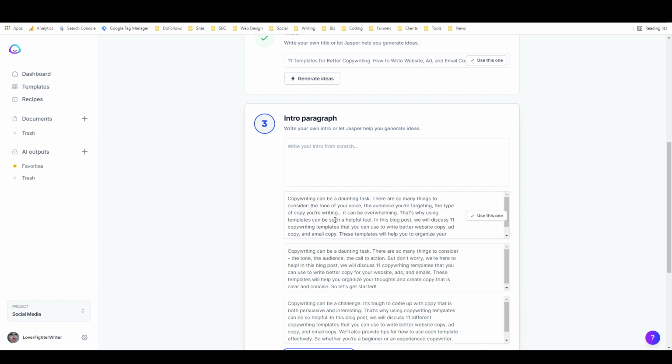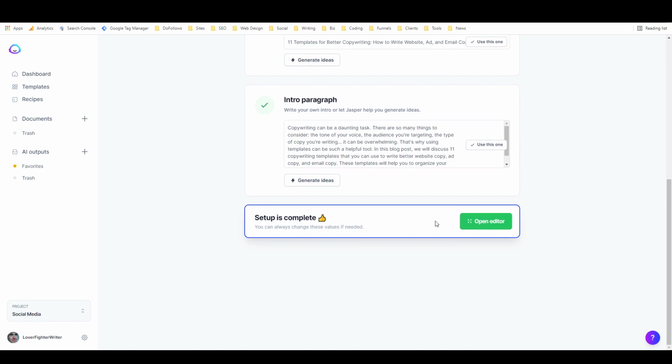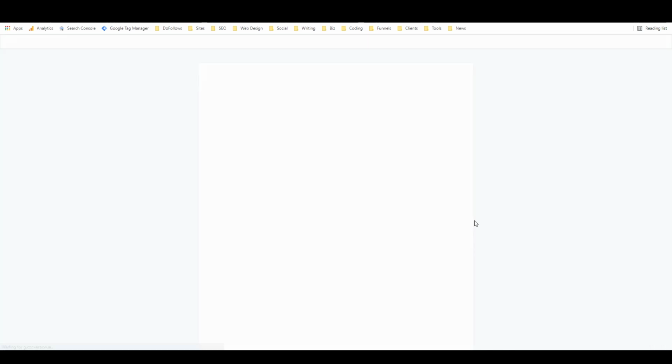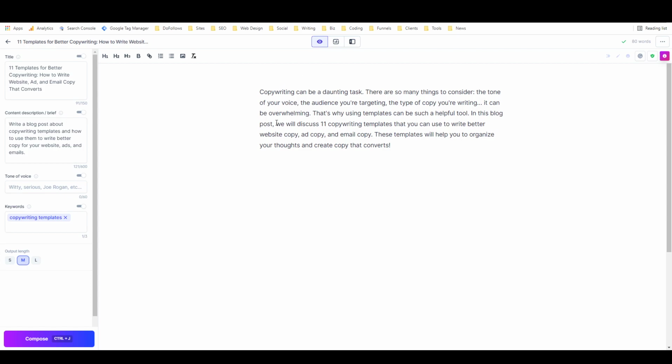There are so many things to consider: the tone of voice, the audience you're targeting, the type of copy you're writing. I like this one, so we're going to use that. And now that I've got all of this together, I just need to hit open editor, and now I'm in a new long form document, and it's preloaded my title, my content description, and my intro.